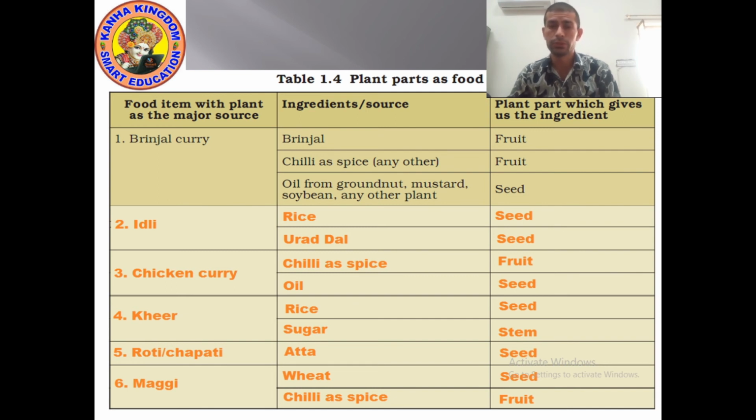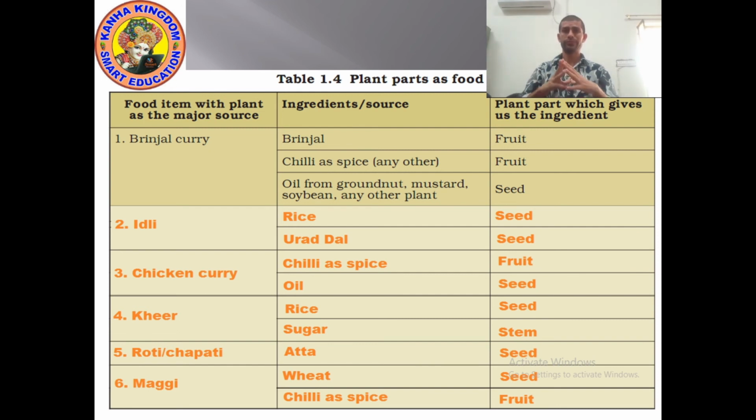Rice is seed. So from which part of plant do we get rice? We get rice from seed, which is the part of plant. Sugar we get from sugar cane. Sugar cane is stem. So understood? You can see on the screen.